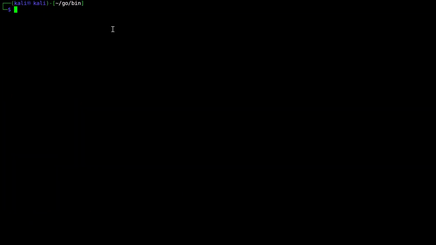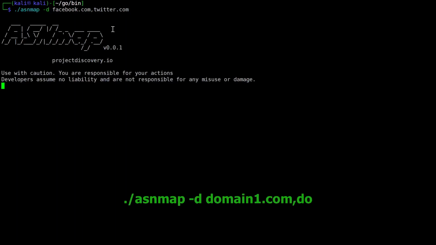And yeah, now you can also chain up multiple domains if you like, in case you want to check for different domains also. That is also a possibility. So like so you can use the domain switch, the minus d switch, and try to get information about IP blocks of facebook.com as well as twitter.com. So you can chain them like this if you want. That is also a possibility you can use.